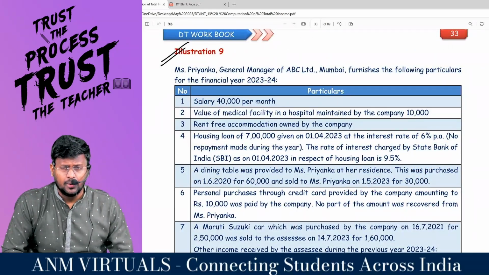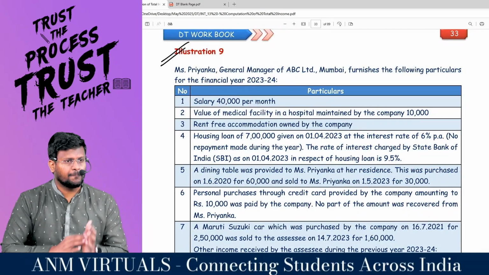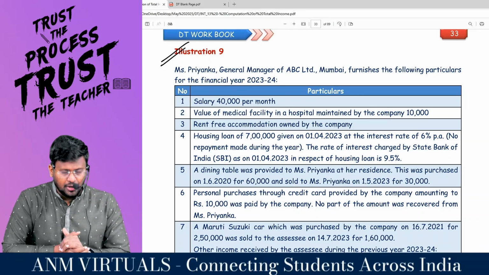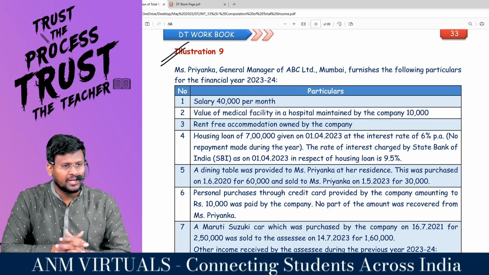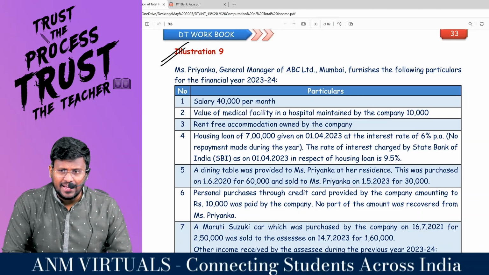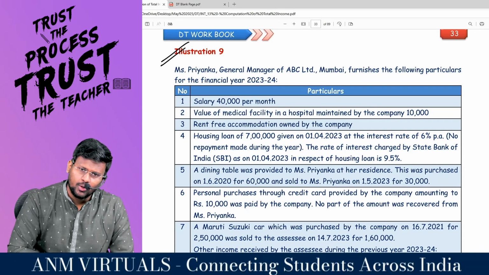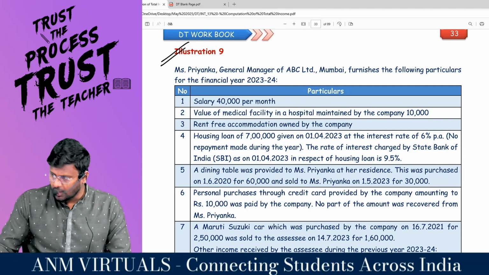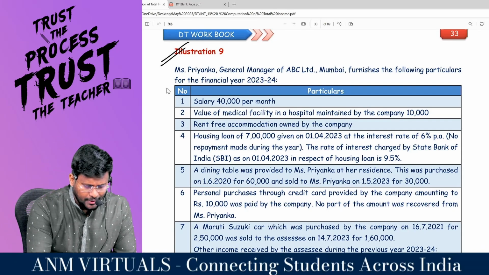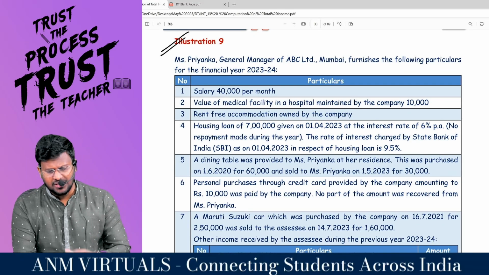Very happy morning to all. So we are on the mission of completing 25 questions for the January exam. Of those, 8 questions we have done and we are moving into the 9th question, computation of total income.